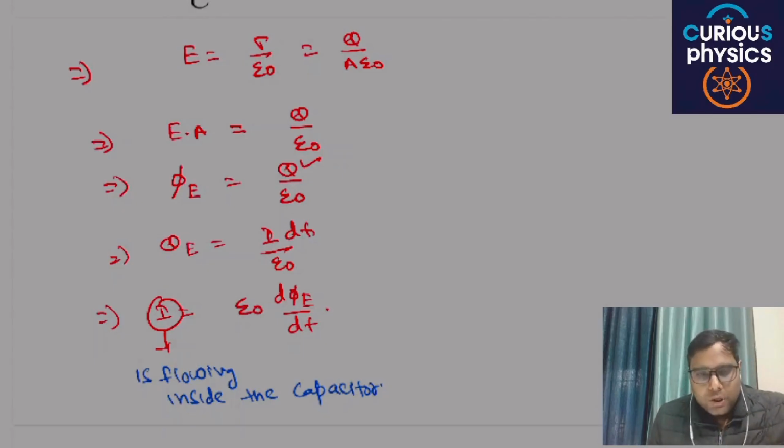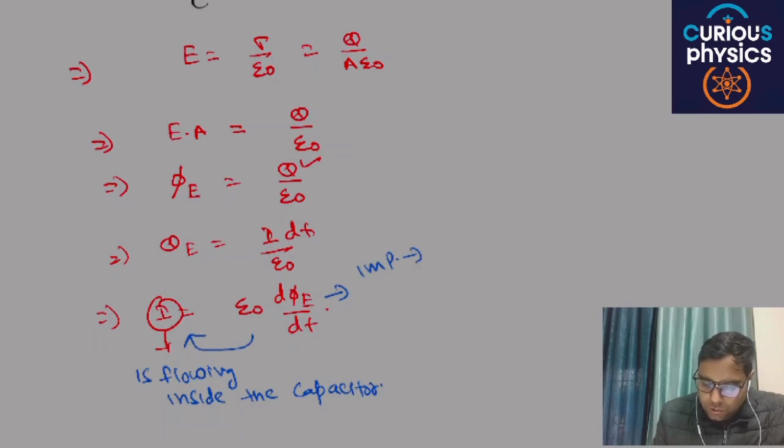Because mean to say that if there is change in electric flux inside the capacitor or anywhere, rate of change of electric flux will produce a current. The important conclusion is rate of change of electric flux with respect to time will produce a current.